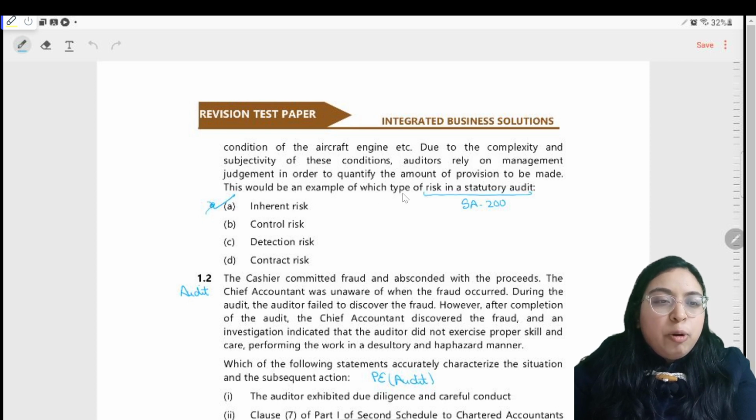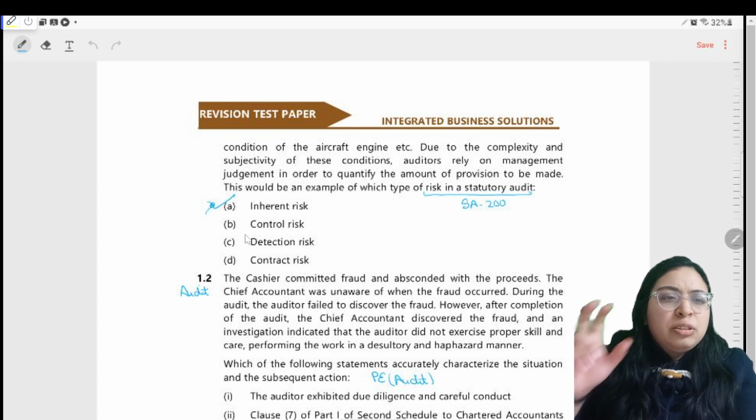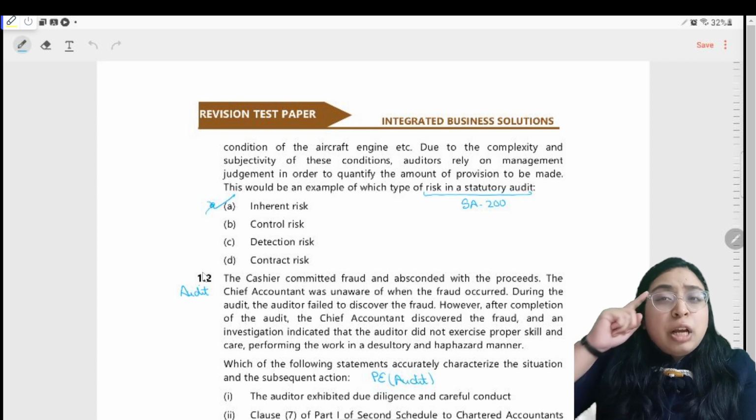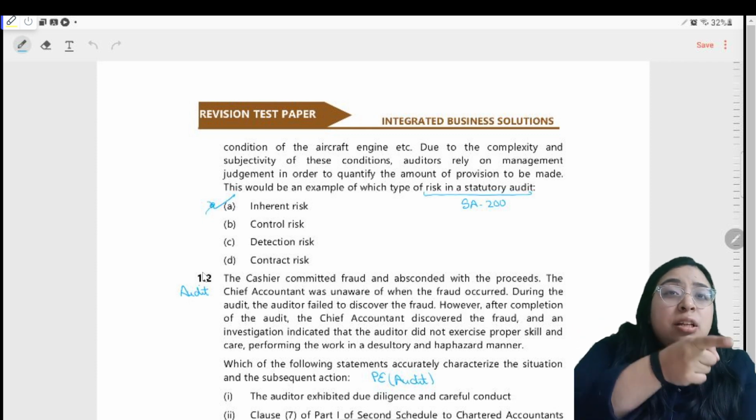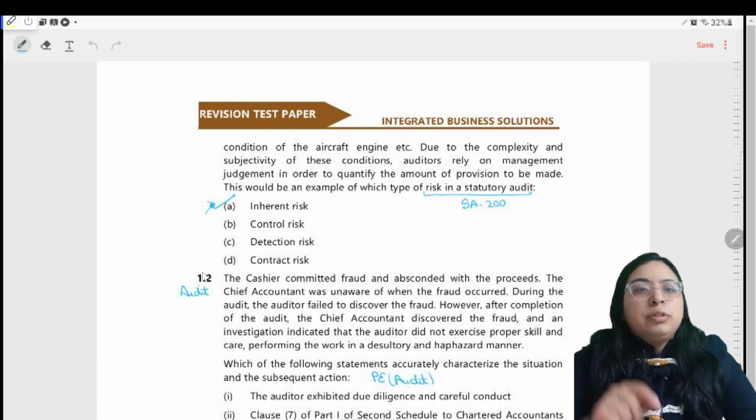This was an example of which type of risk? I know contract risk is not a type of risk. Detection risk means the auditor has to be involved. So these two have been eliminated. But I have some knowledge that it has to be in SA 200, Overall Objectives of the Independent Auditor and the Conduct of an Audit in Accordance with Standards on Auditing.